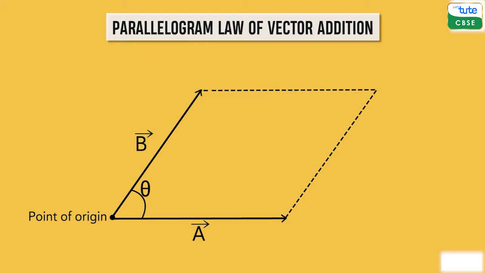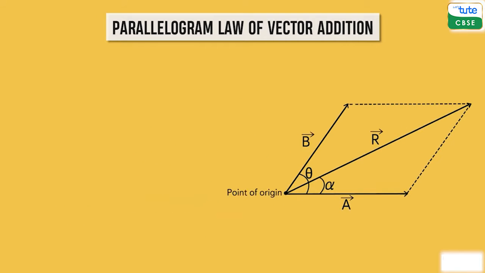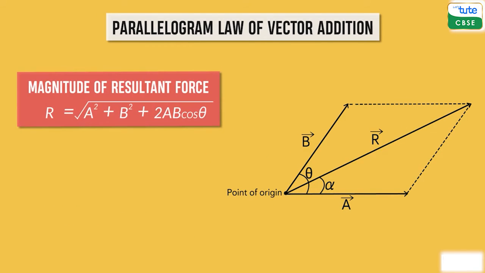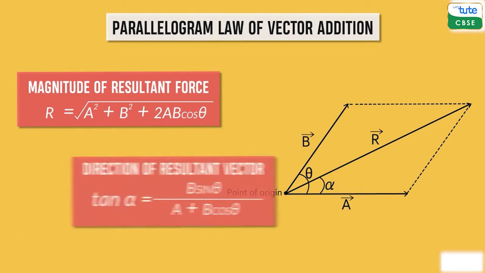A and B are the magnitudes of the two vectors being added, while R is the magnitude of the resultant vector. The direction of the resultant vector is represented as an angle with respect to the first vector. This symbol is the Greek letter alpha. It is the angle between the resultant vector and A. We use this formula to find the magnitude of the force. And in order to find the direction of the resultant vector, we use this formula.